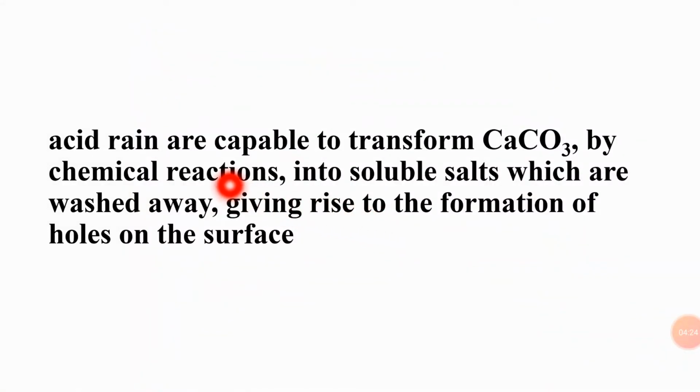Acid rain is capable of transforming calcium carbonate. What is calcium carbonate? It is present in marbles or stones. When acid rain falls on that marble, it readily reacts with it, and soluble salts are formed. This gives rise to the formation of holes on the surface of the marble. It means the corrosion of the marble stones is happening here.